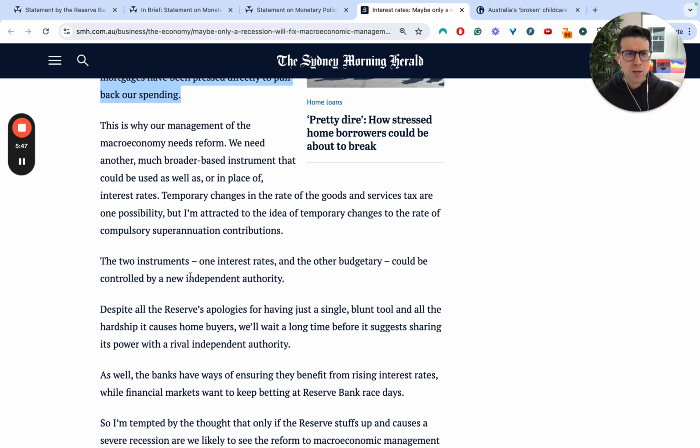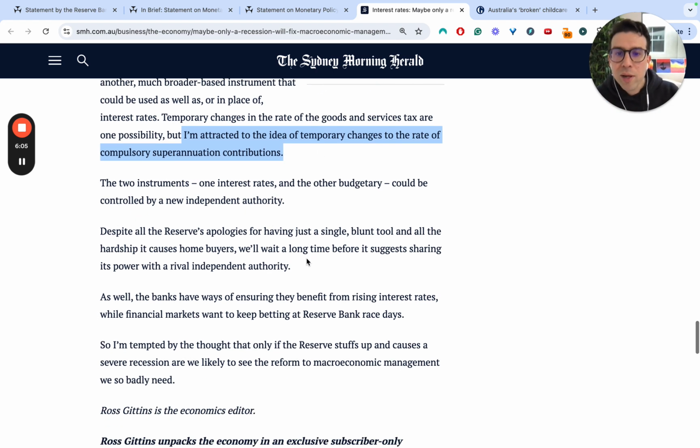Ironically, something that's going to cover the entirety of the economy, not just a group of mortgage holders. And so his suggestion here is maybe a temporary change in the rate of the GST, which everyone has to pay on goods and services bought, maybe temporary changes to the rate of compulsory superannuation. Again, everyone who's in a job is getting paid compulsory superannuation, okay? His point here is that what that's going to do is it's going to not just bear the brunt on a small group of the economy, and as a result would probably bring inflation under control much more quickly in maybe a way that would be less painful.